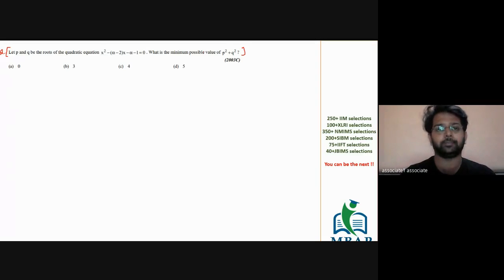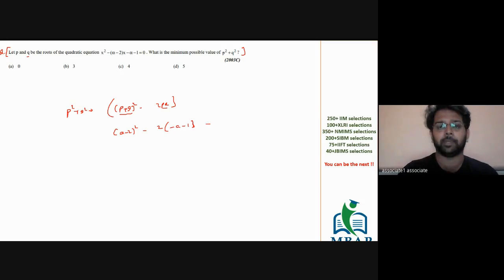Shruti also got D. See, let's say if P and Q are the roots of the equation, obviously P square plus Q square will be nothing but P plus Q the whole square minus 2PQ. This is sum of roots taking 1 at a time, and product of roots taking 2 at a time, which basically will become (A minus 2) the whole square minus 2 times (minus A minus 1).